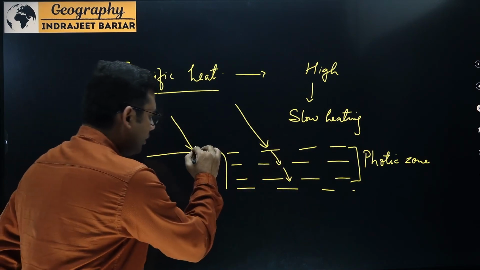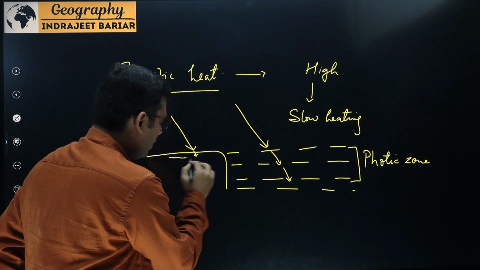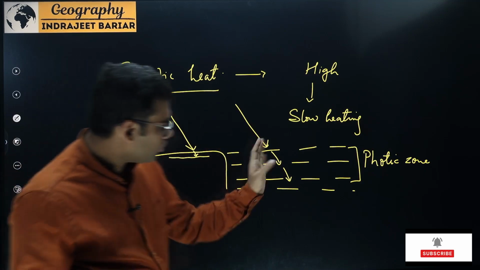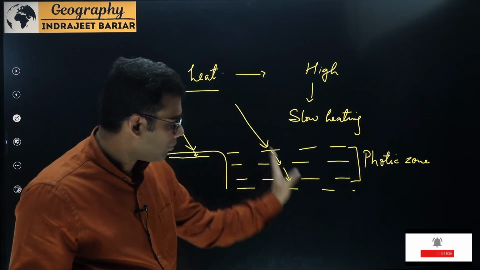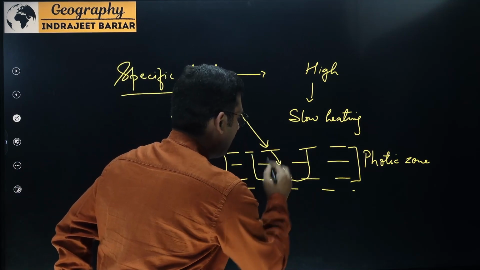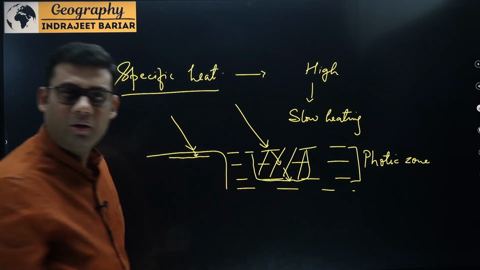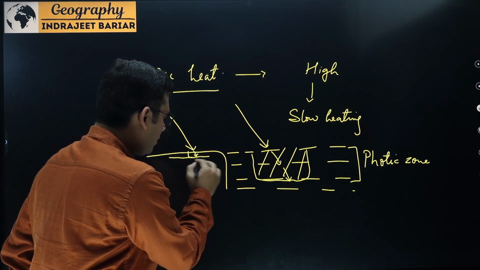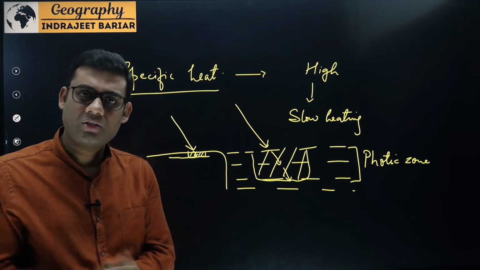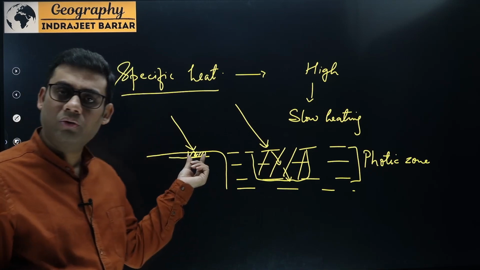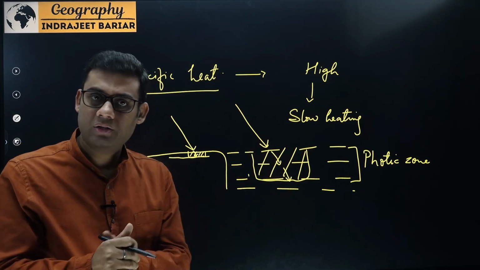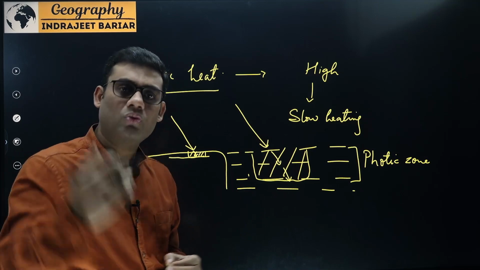On the other hand, in case of land, it is going to penetrate only up to a few meters, not more than that. So in these two cases, because the sun rays are penetrating more into the water, the same amount of heat is distributed over a large volume. Whereas in this case, the same amount of heat is distributed over a lesser volume. So in this case, which is going to heat faster? Very obviously, land is going to heat faster. In this case, because the volume concerned is very large, the heating is going to be slow.